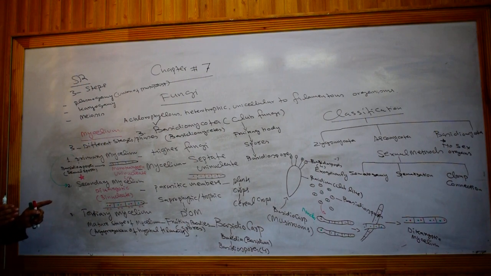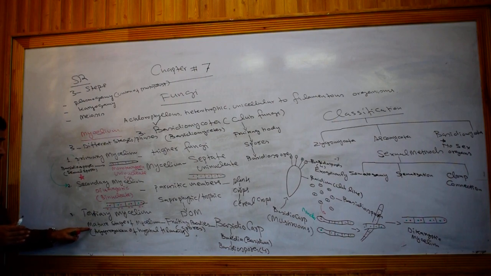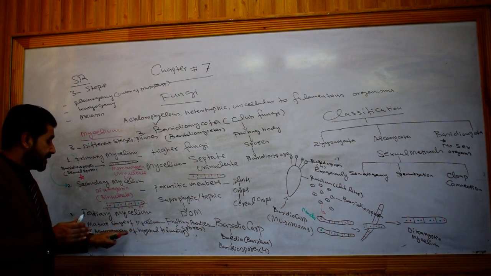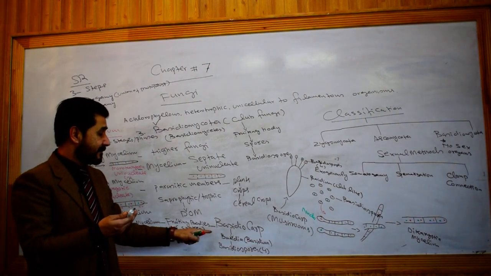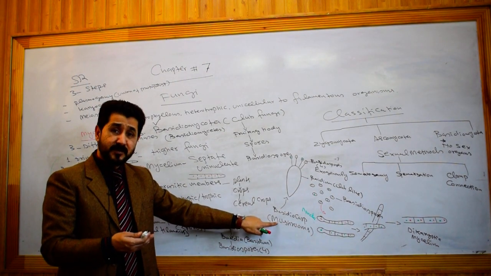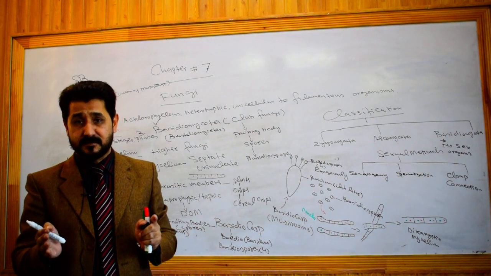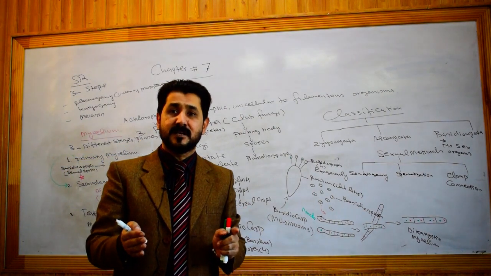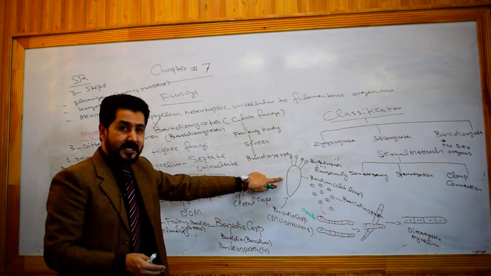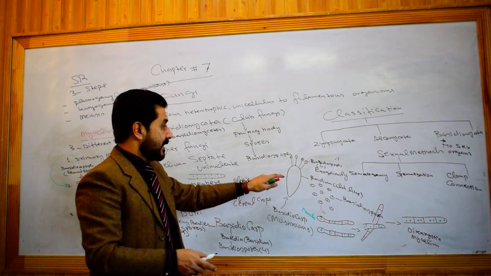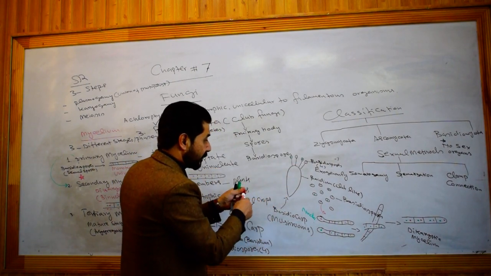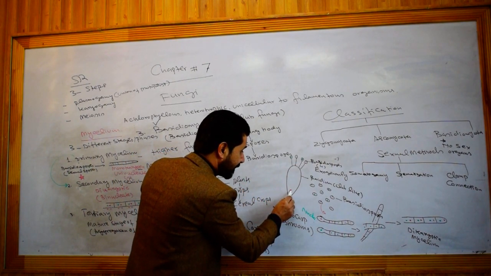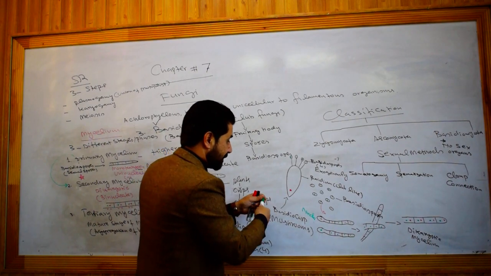Whenever the mycelium matures, it finally gives rise to tertiary mycelium, which is the mature stage of the mycelium, actually the aggregation of hyphal filaments. One well-known example is the mushroom. Mushroom is actually a basidiocarp, and inside the basidiocarp different basidia are present, and on the tip of the basidia, basidiospores arise from the mitosis of what?